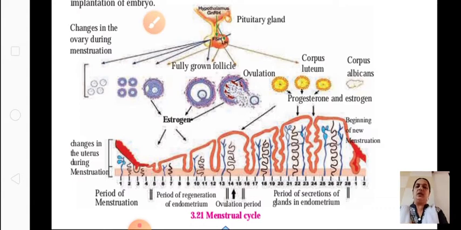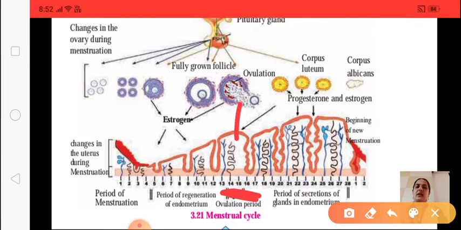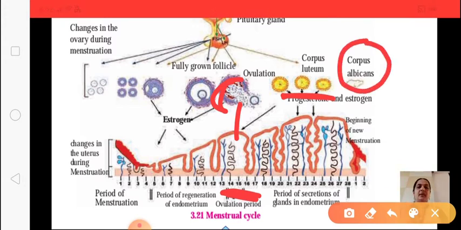This is the full middle, days 13, 14, 15, the ovulation. You can see here these days, that is the ovulation taking place. After ovulation the egg is released, and if it is not fertilized, it is converted into the remaining part of the follicle. This is the follicle, the outer cover. That is converted into corpus luteum. If it is not fertilized, it is converted into corpus albicans.